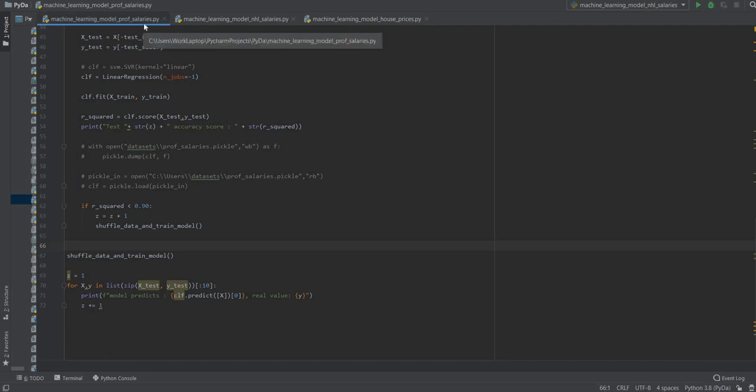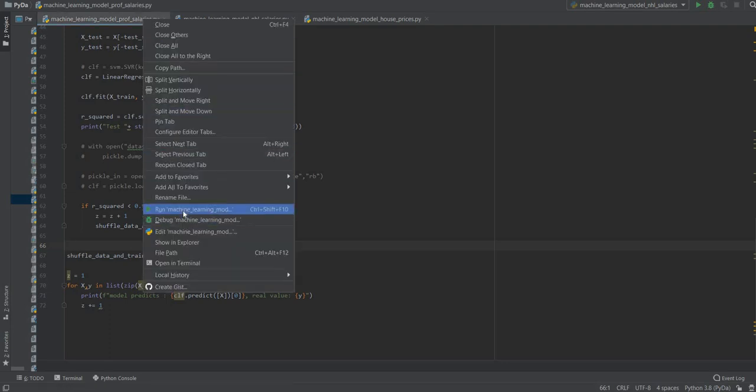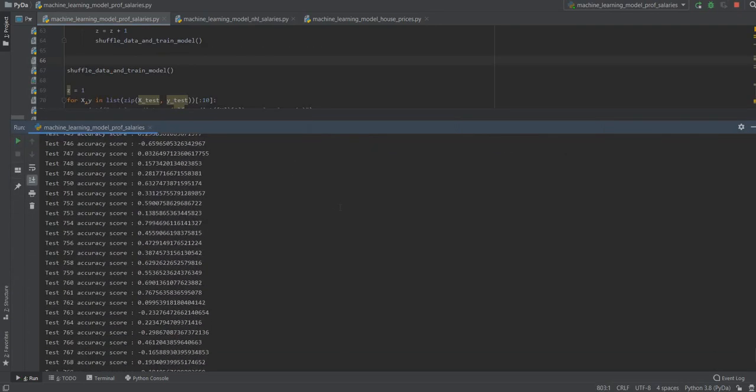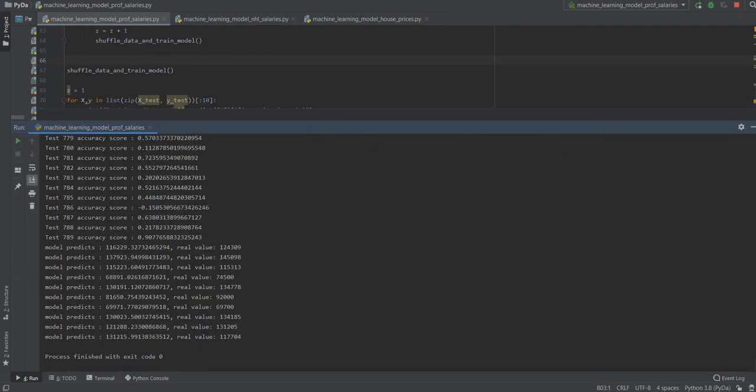Okay, so now let's run the code and see what we get. Boom. Okay, now it's testing the accuracy. Oh, we made a hit. Okay, so it took us almost 800 tests to get to more than 90%.